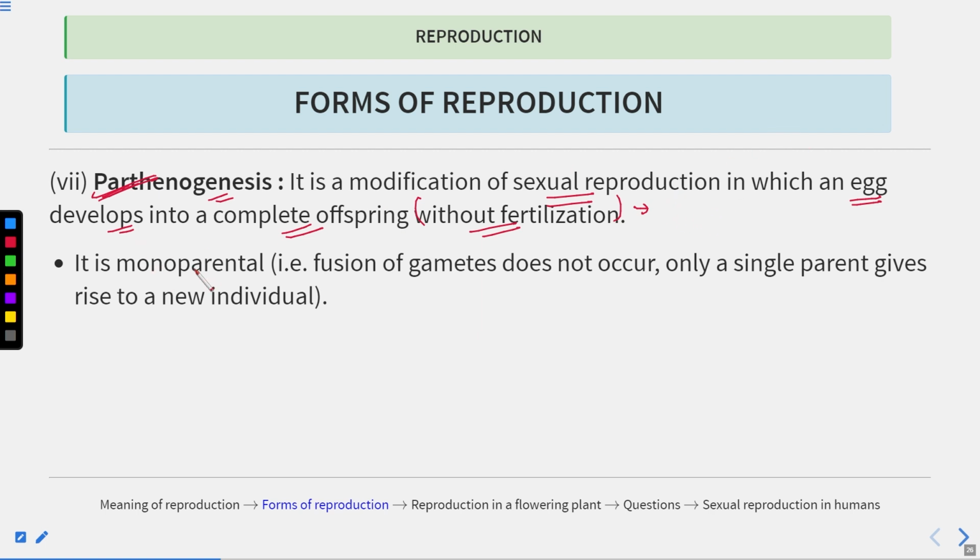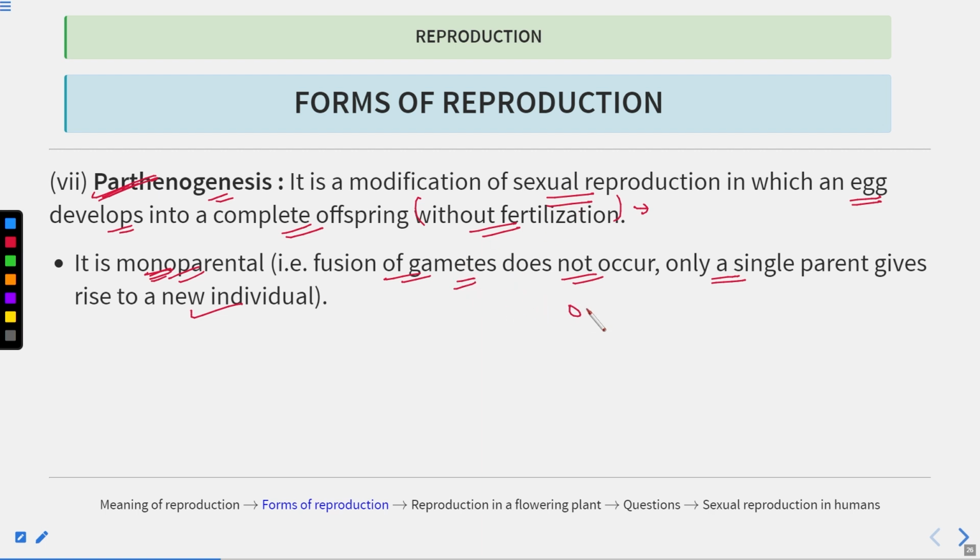Here it is monoparental, mono meaning one. You can also write it as uniparental. That is, the fusion of gametes does not occur and only a single parent gives rise to the new individual. Usually in sexual reproduction, two parents are involved and they produce gametes.